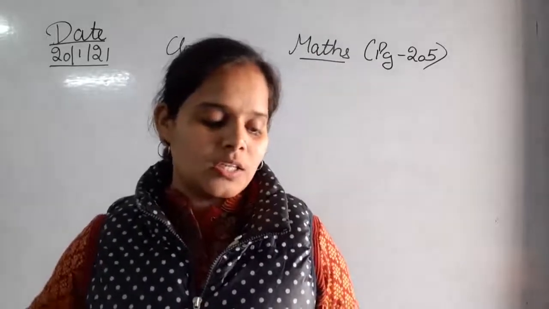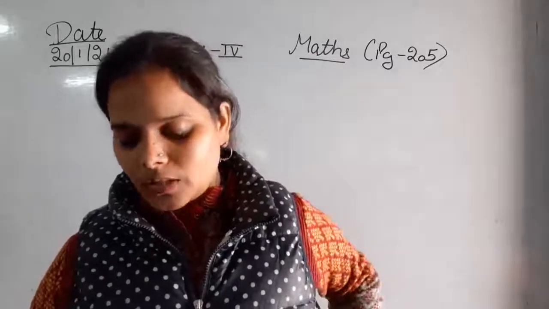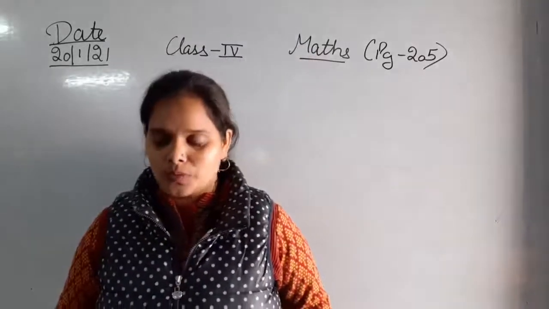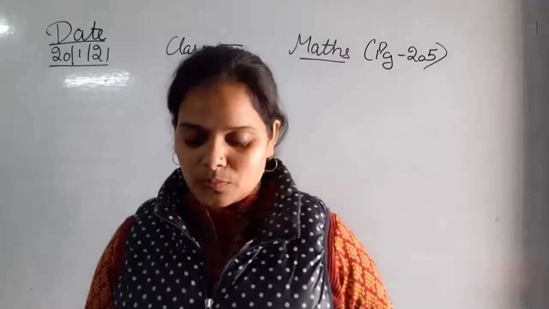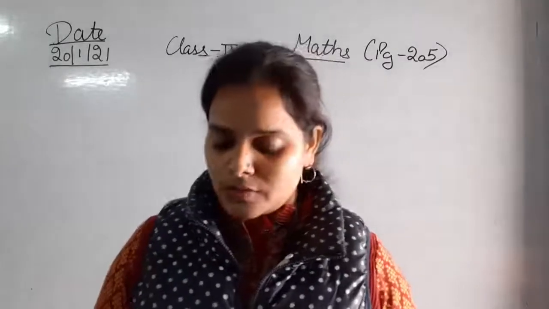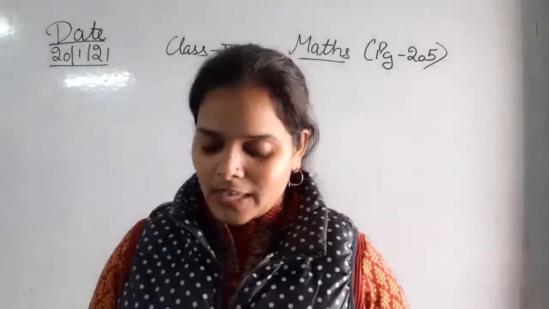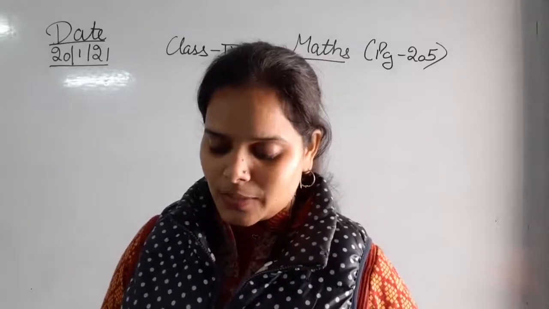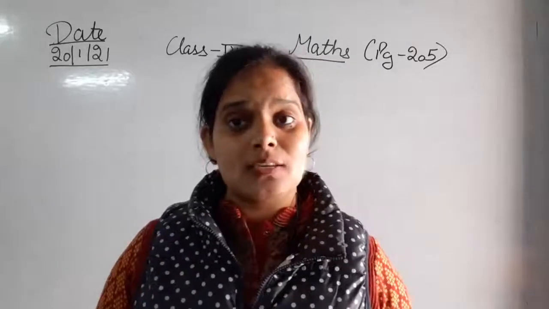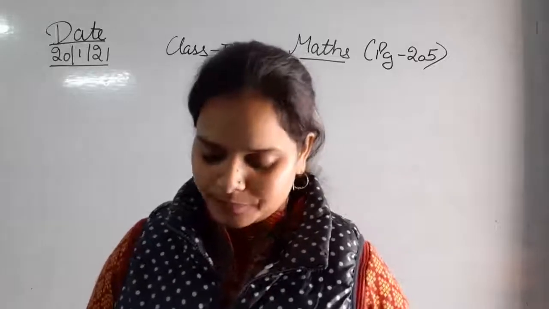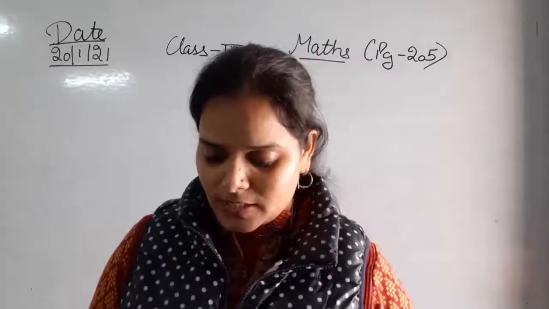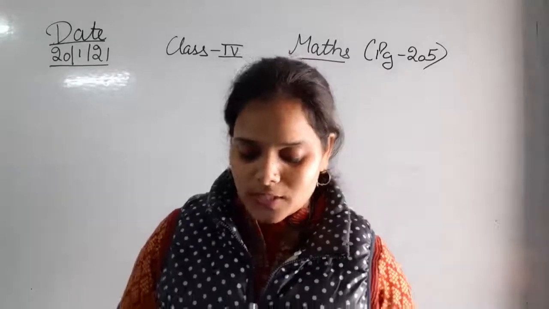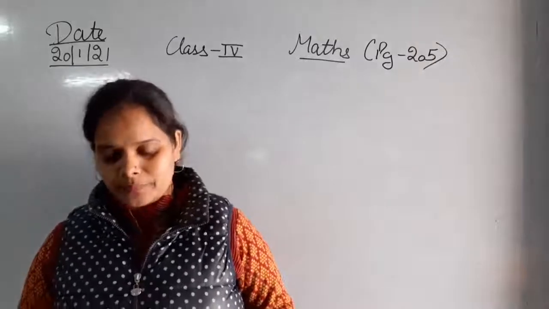Here in this question they have given the cost of different items bought by Ritu. She bought some vegetables which cost rupees 215.85 paise. Then she bought apples, and the cost of 1 kg apples is 70 rupees and 50 paise. Then a packet of biscuits, which cost 13 rupees and 25 paise.